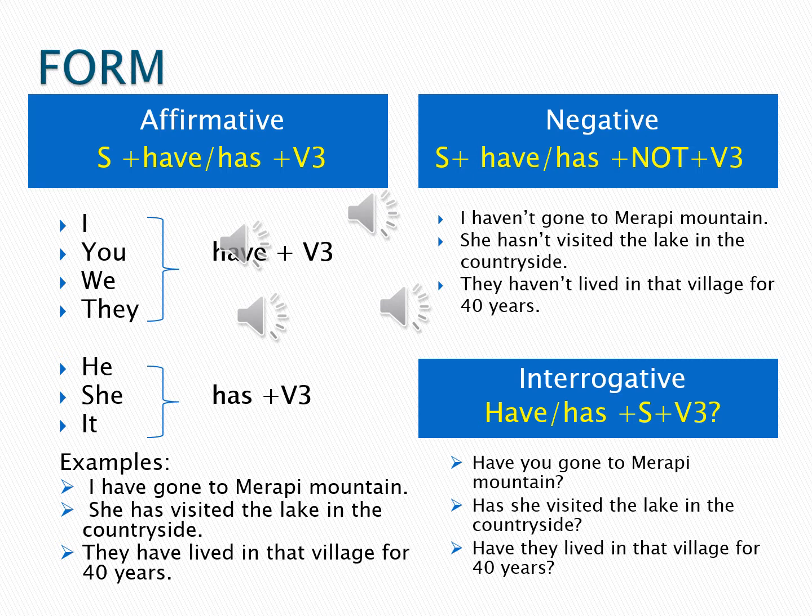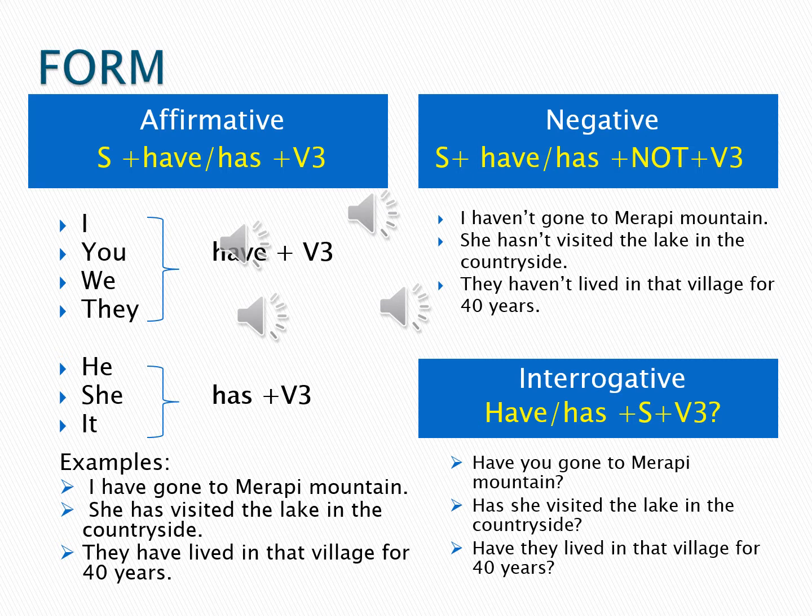For example here, have you gone to Merapi Mountain? So it is using have because the subject is you. Remember to see the pattern when you are going to use have or has. Followed by gone. Gone is still verb 3, to Merapi Mountain, with a question mark at the end of the sentence. Merapi Mountain is an adverbial of place or an expression of place.